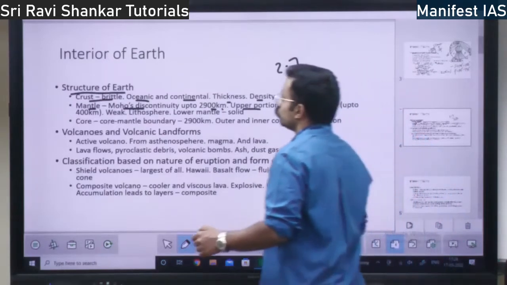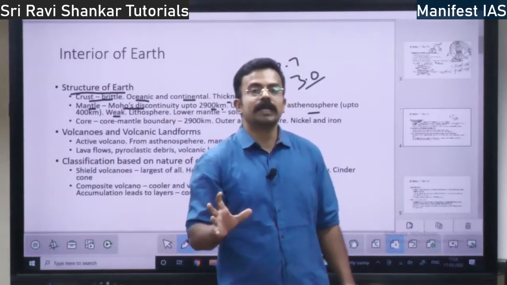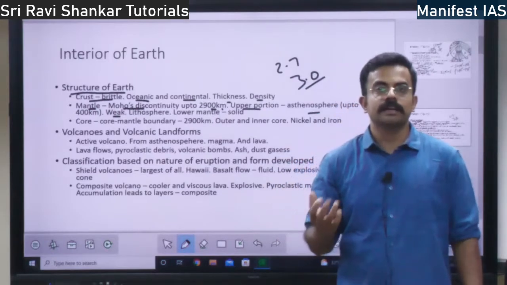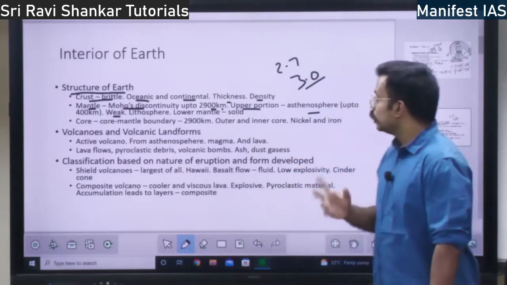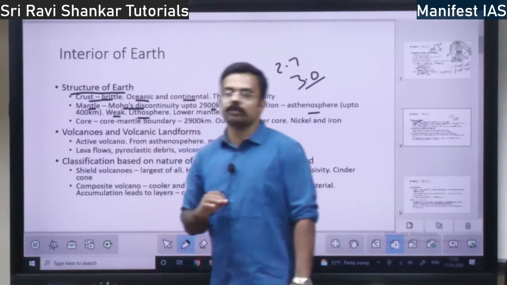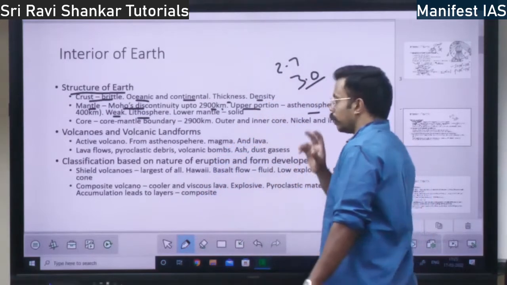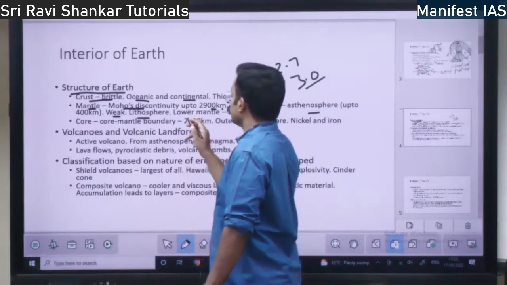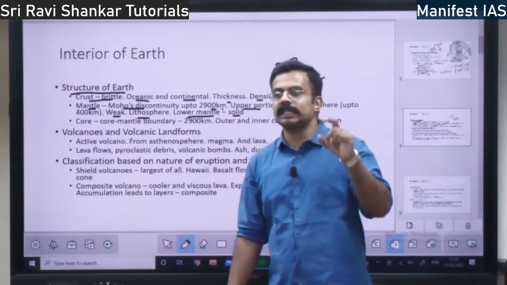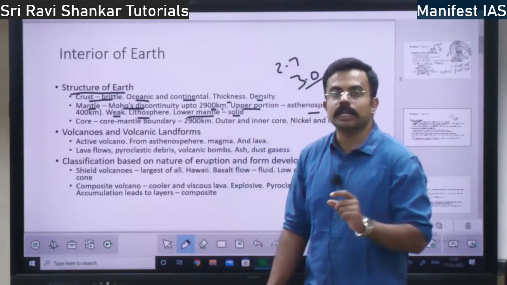In this asthenosphere, it is a weak body. Why is it a weak body? Because there will be rocks in the form of liquid. You have this magma, molten rocks, right? Rocks in the form of fire. So that is why it is a weak body. Next you have the lithosphere. I already told you, the lithosphere is the crust plus the upper mantle. The lower mantle is a solid body. The upper mantle, especially the asthenosphere, is liquid, whereas the lower mantle is a solid body.